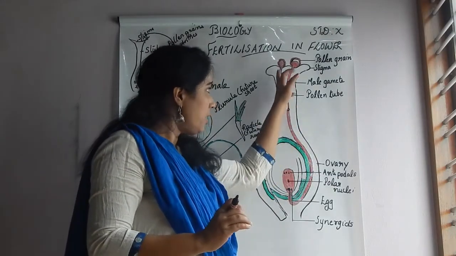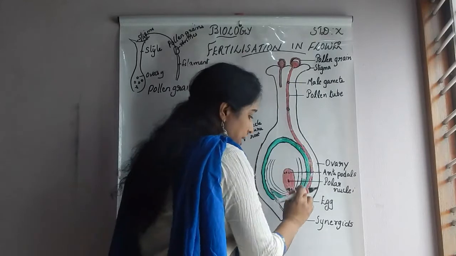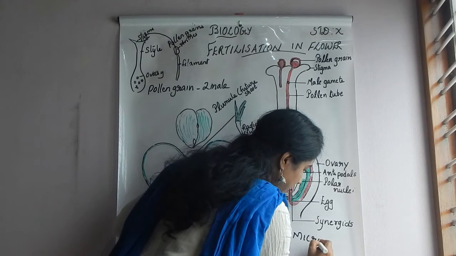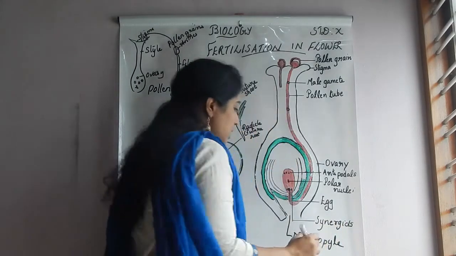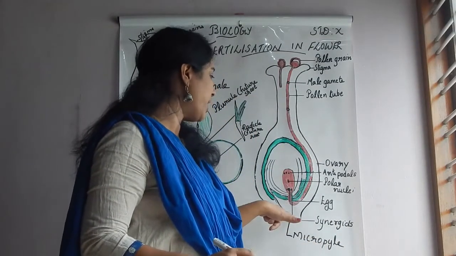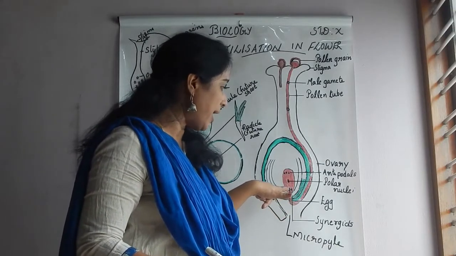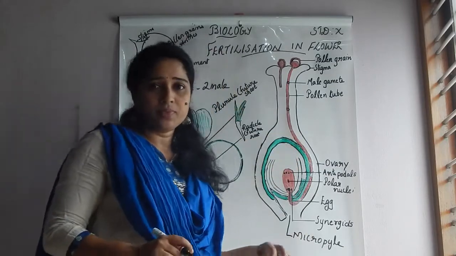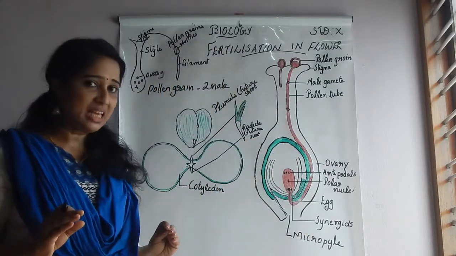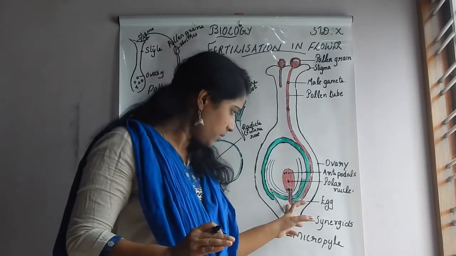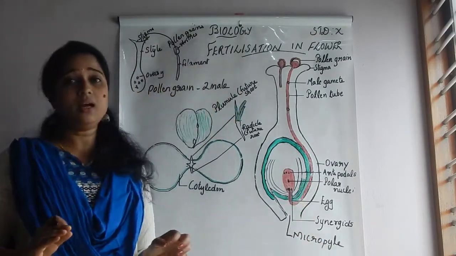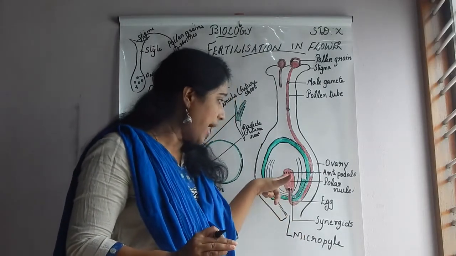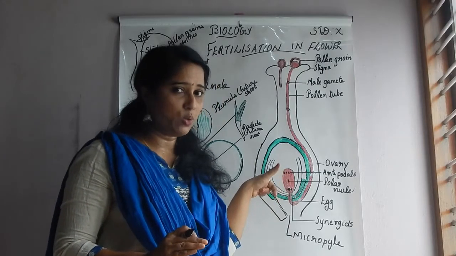So this pollen tube carries the 2 male gametes, and this opening area is known as the micropyle. Through this micropylar region, the pollen tube reaches the embryo sac. Inside the ovule, the embryo sac is present. This bottom opening is known as the micropylar region, and through this opening, the pollen tube enters into the ovule, inside the embryo sac.